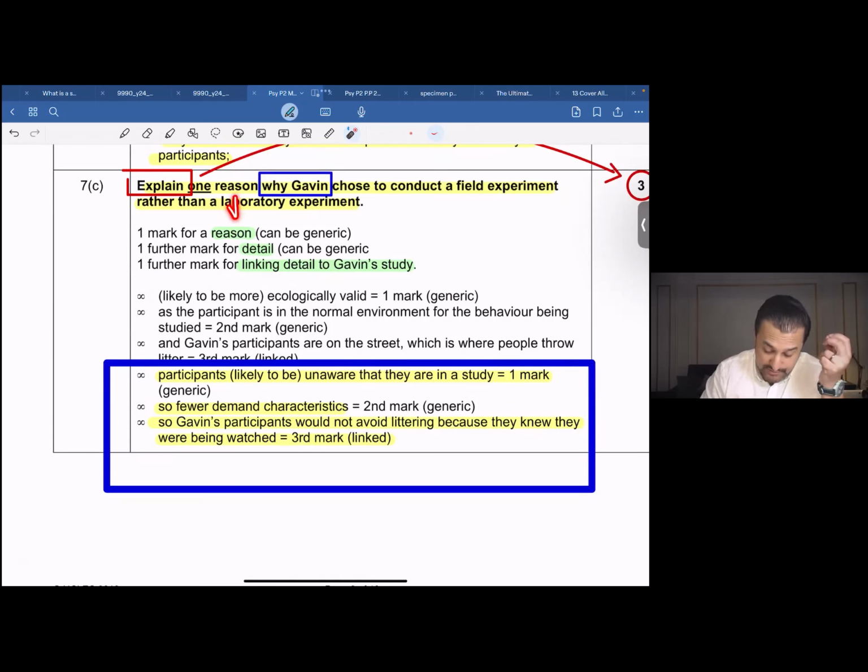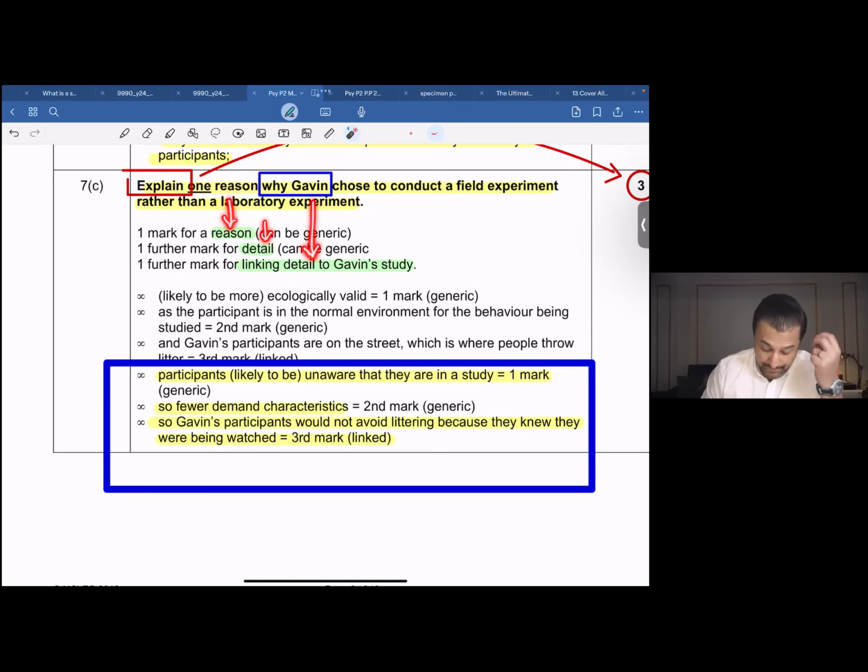You've been asked for a reason. The second mark is for providing detail on the reason that you've provided. And the third mark is for linking it up with Gavin. It's as simple as it could be. Learn it instead of trying to bluff the examiner by using more than one reason. That has never helped before. It wouldn't, of course. We learn what it would take to get a full mark.